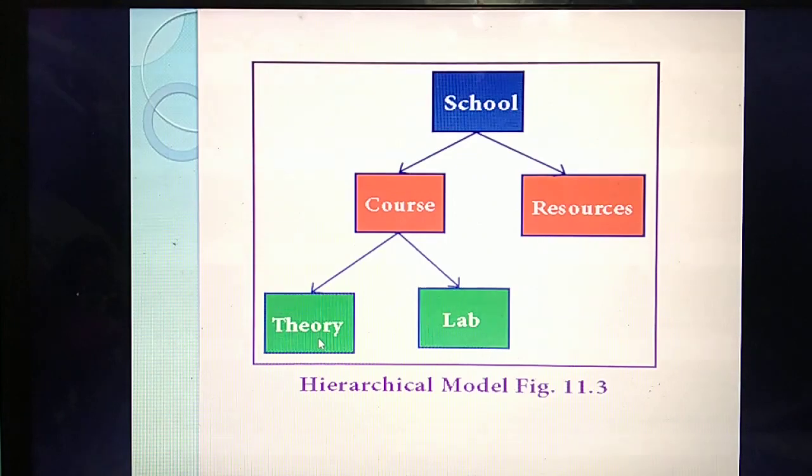So listen, just the opposite: you take that course belongs to school. These resources are also contained in school. Theory is also contained in school. But each and every child has only one parent node called school. Understand? Understand or not? This is the first model, the hierarchical model. So for each model you should write, explain it and draw the diagram. Then only you will get full marks. Each model will carry 1 mark.